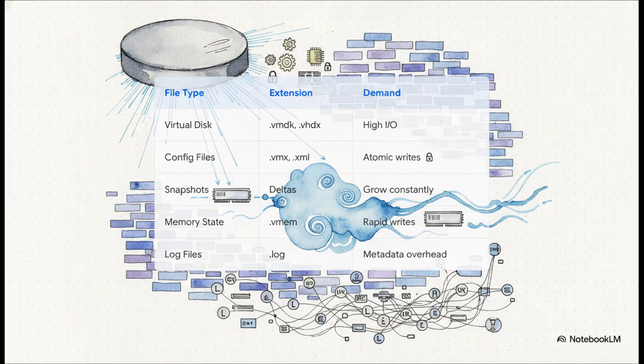At the totally opposite end, you have tiny config files. Those just need perfect, uncorrupted saves so your VM's hardware profile doesn't break. And then right in between those extremes, you have snapshot deltas that constantly grow as data diverges, memory state files that require the file system to rapidly dump gigabytes of RAM without choking, and log files that are tiny on their own but create heavy metadata overhead when you multiply them across thousands of machines.